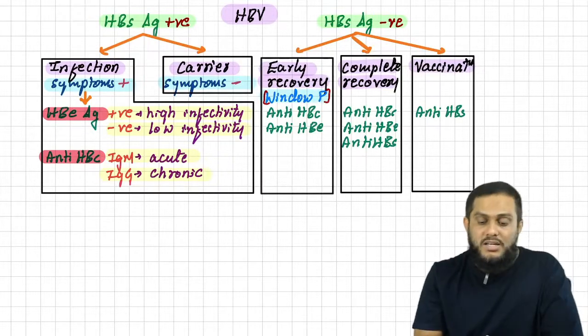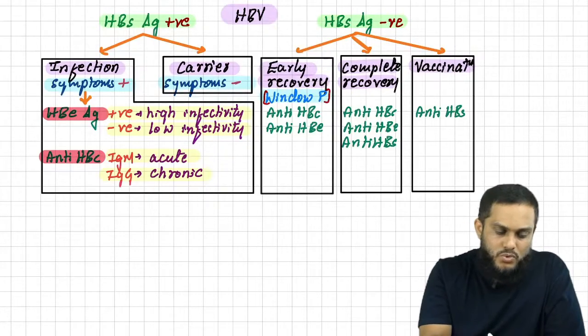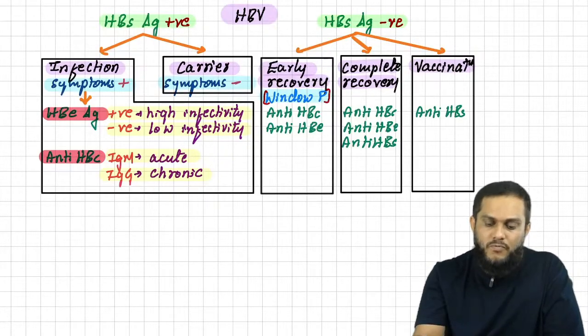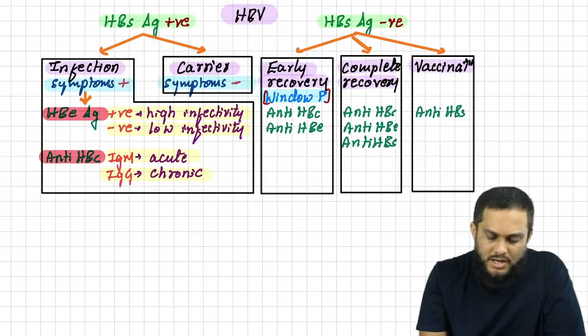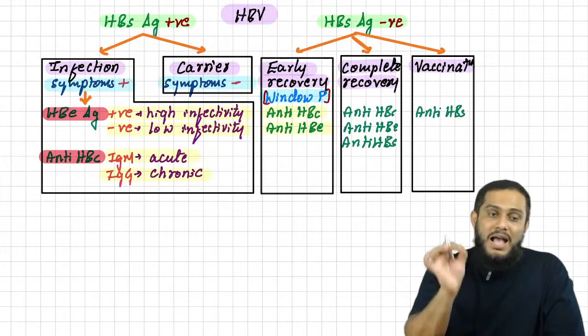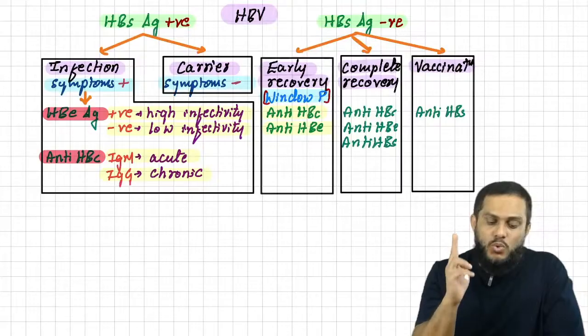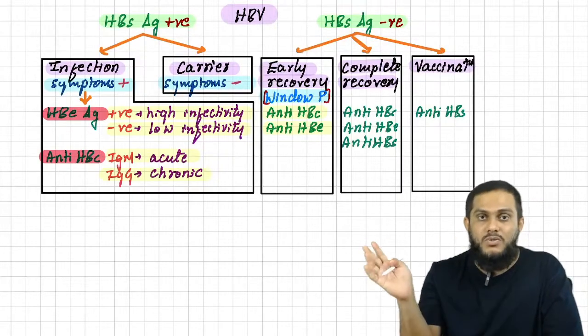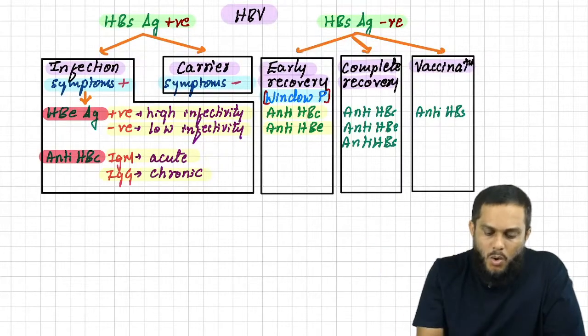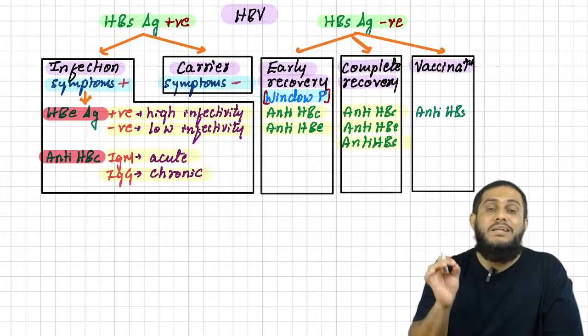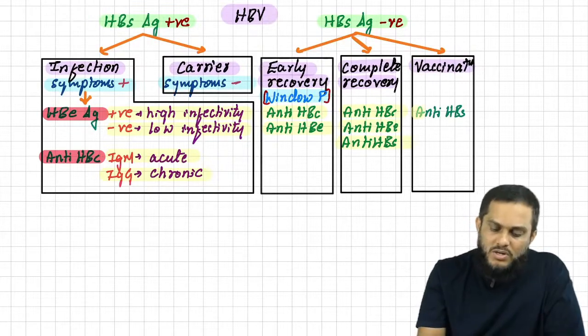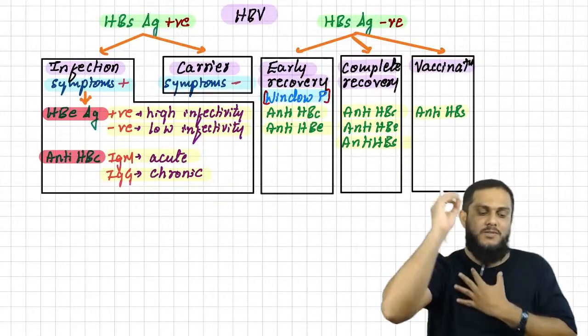So to say early recovery or window period, you have to look for the antibodies anti-HBc and anti-HBe. These two antibodies are there. Other things are negative. Early recovery, window period. All the three antibodies are there: complete recovery. Only one antibody is there, anti-HBs: vaccination.